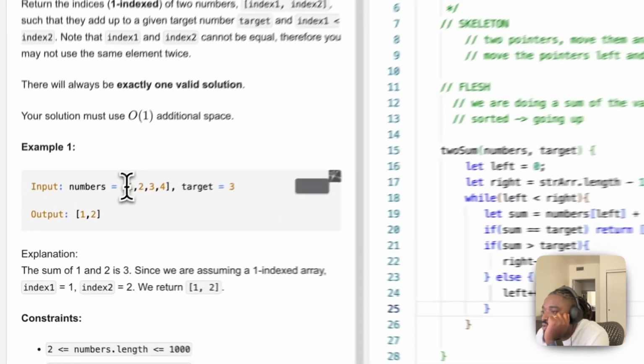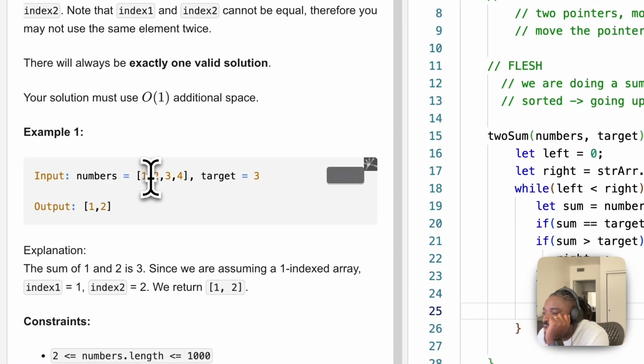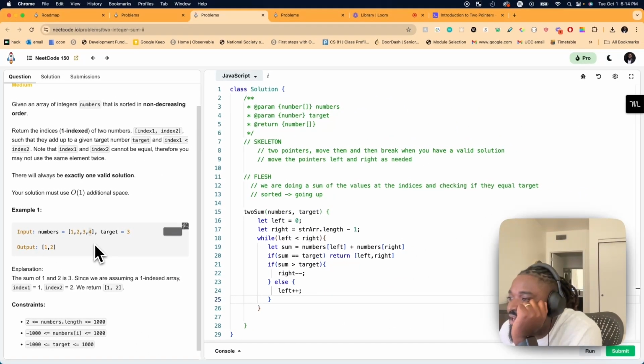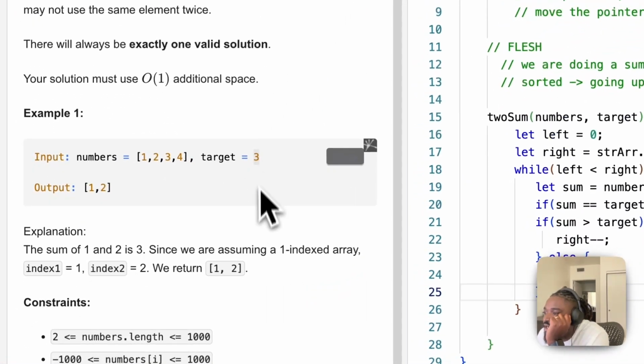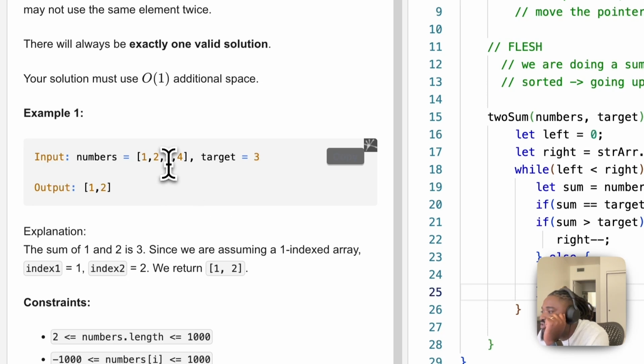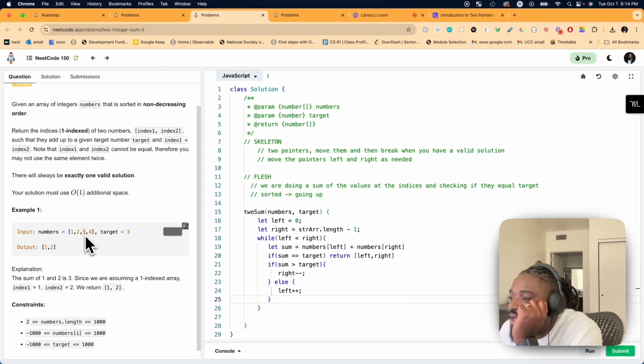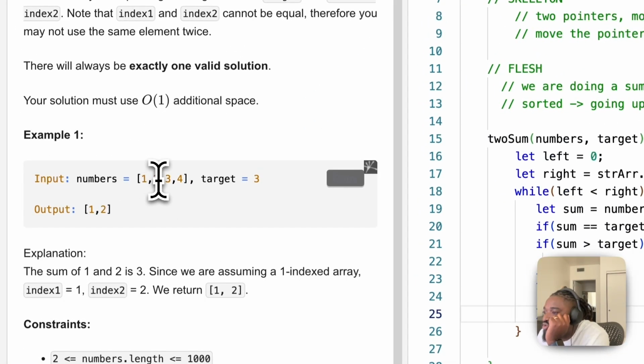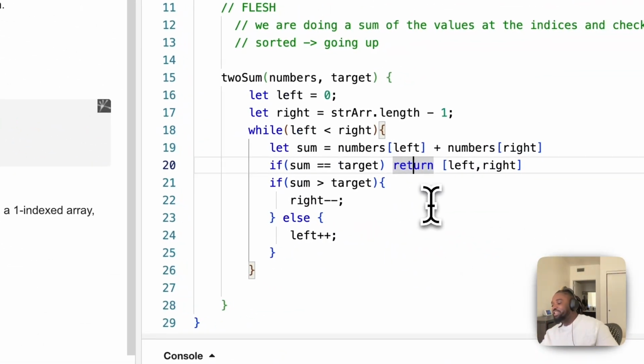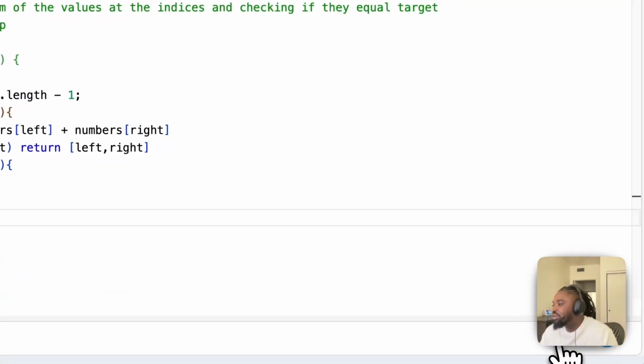Okay, so let's say 1 compared to 4. 1 plus 4 gave us 5, and 5 is greater than 3, so we move the right to the left. And then we say 1 plus 3 is 4, so we're like, okay, it's still greater, so we move right to 2, and then we add them. Okay, so yeah, that's it, guys. Let's run that.